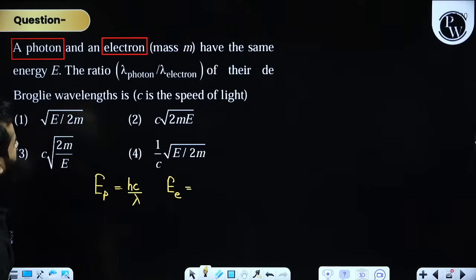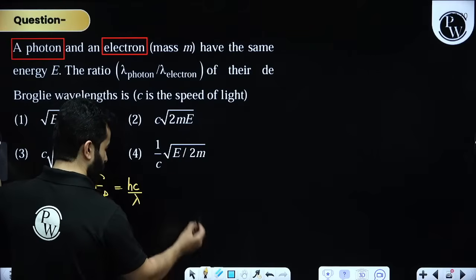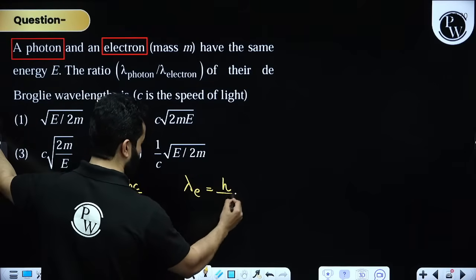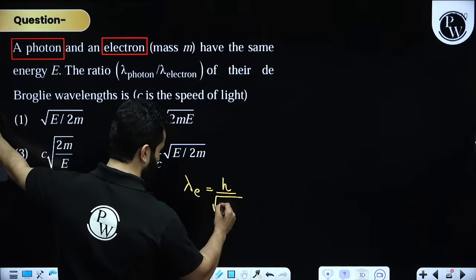They are talking about taking the wavelength, na? Yes. So what? No problem. We are going to say that lambda of electron can be written as h divided by momentum. H divided by momentum. Momentum can be written as 2me.